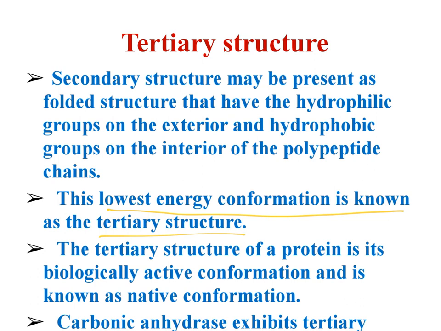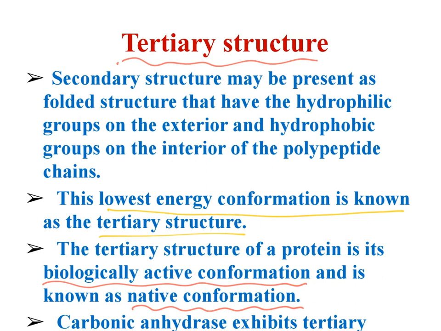This tertiary structure of the protein is the biologically active conformation, and it is known as the native conformation of the protein. So if the protein exists in the lowest energy conformation, it shows biological activity, and this conformation we call the native conformation. Whichever native conformation structure is there, we call it the tertiary structure of the protein.